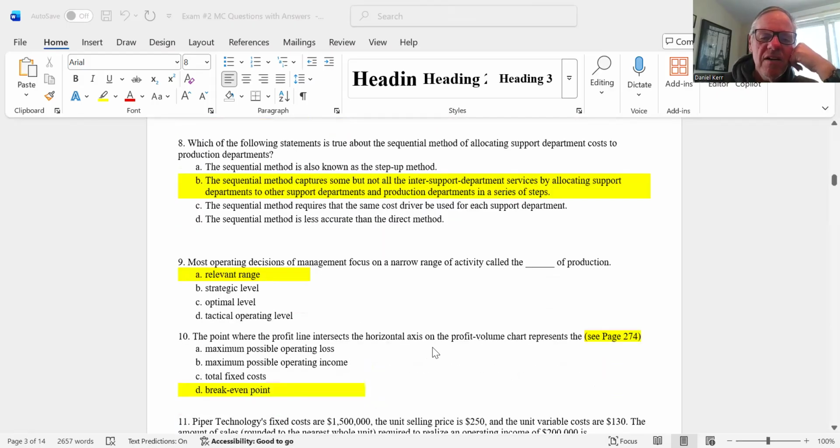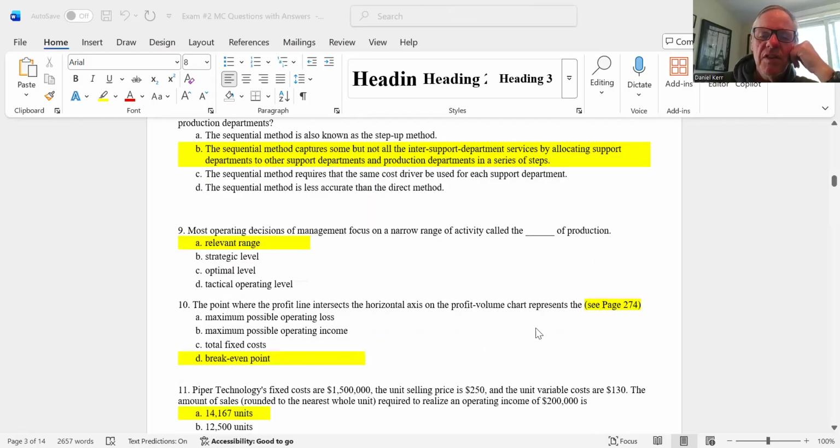Number 10, and here, if you're confused on these ones that have to do with the profit volume chart, just take a look at page 274. The point where the profit line intersects the horizontal axis on the profit volume chart, that's actually the break-even point. So the answer there is D. If you're confused on that, take a look at the chart on page 274.